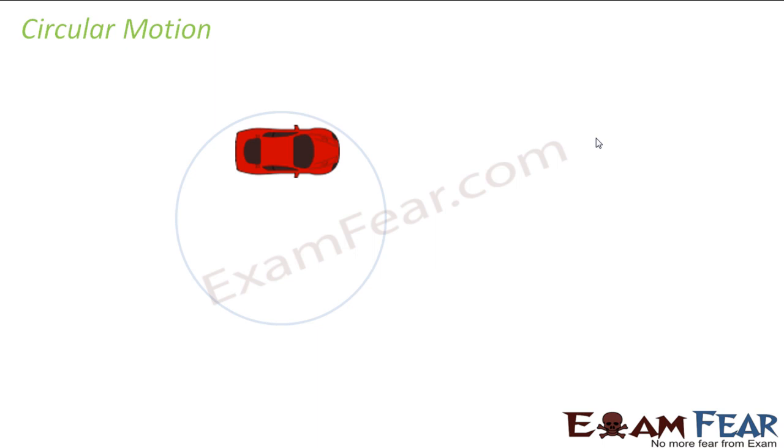Similarly, we have another term called circular motion. It is needless to explain what circular motion is; the name itself defines it. It is nothing but motion along a circular path. For example, in this case, this car moves along a circular path. This light blue line describes the path along which the car is moving. So this is known as circular motion. In this lesson, we will first talk about rectilinear motion, that is motion along a straight line, and towards the end of the lesson, we will talk about circular motion. Correct? Okay.